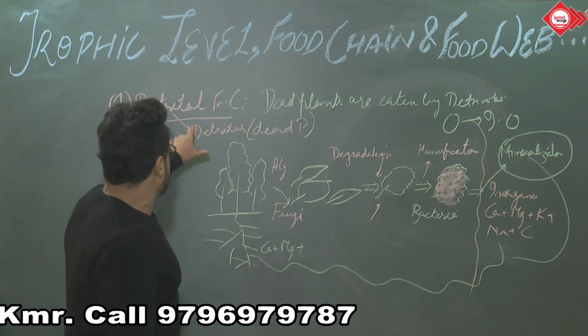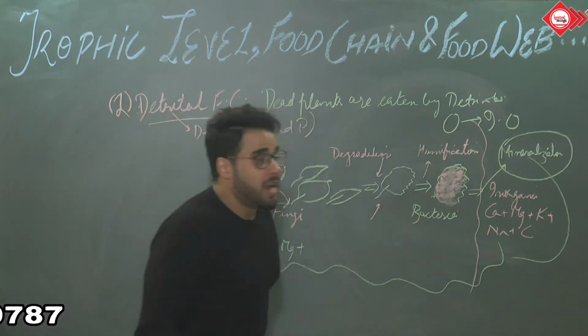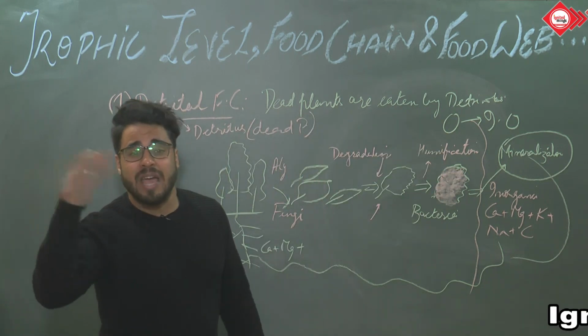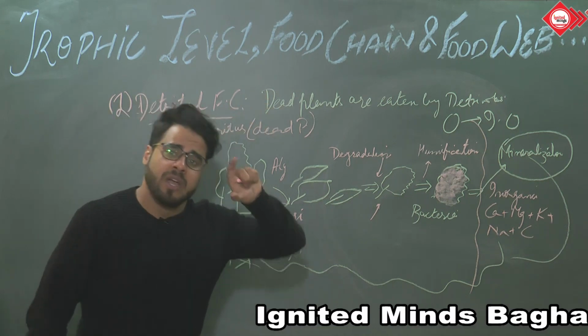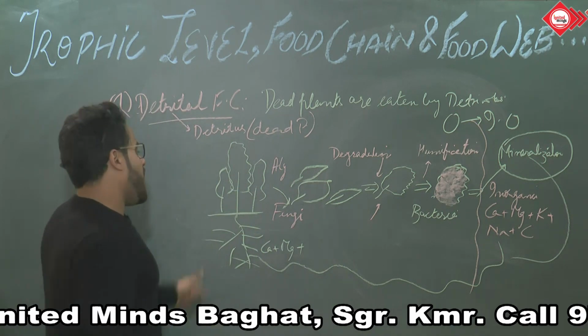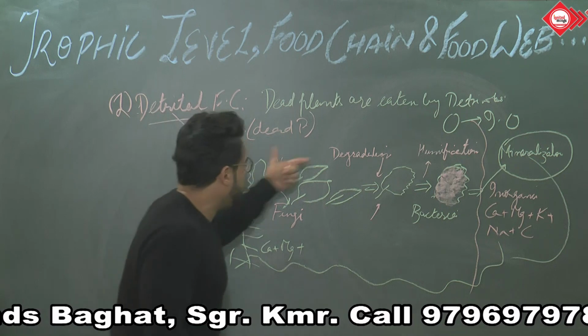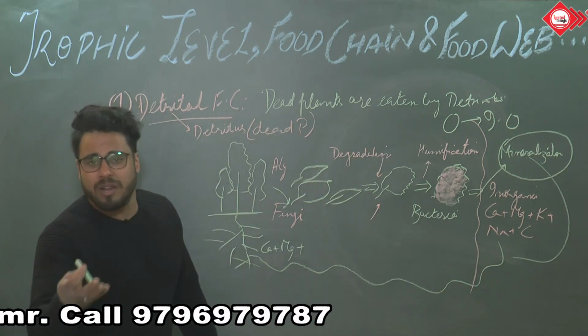And now this organic matter, if you talk about the decomposer, this process is called decomposition. Decomposers are basically present at every trophic level. यहाँ पर भी है, यहाँ पर भी है, at every trophic level decomposers are present, which keep on decomposing this matter into smaller substances. Ultimately the motive is to convert the organic into the inorganic, whereby it will again be taken up by the roots, and these are called essential nutrients.